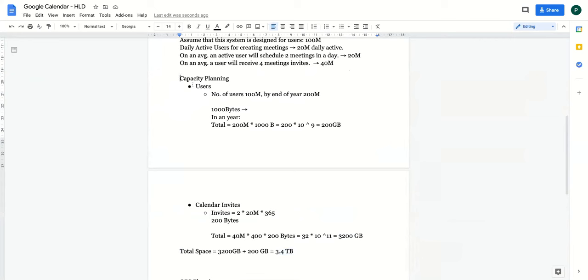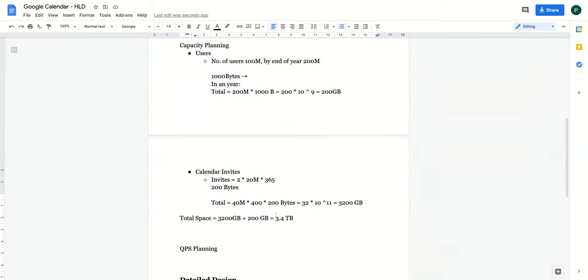That depends on the replications. But I'm saying that this is the capacity planning just for the live traffic, considering that you have to store data for each of the user only once. If you do replications, it depends on how many times you replicate a particular data, right? So we are doing the capacity planning to store the user data and the calendar invites. I'm not saying that this is the final memory which you require for your system. That is not the case. This is the capacity planning to store all the users' data as well as all the calendar invites. Now let's talk about the QPS planning.